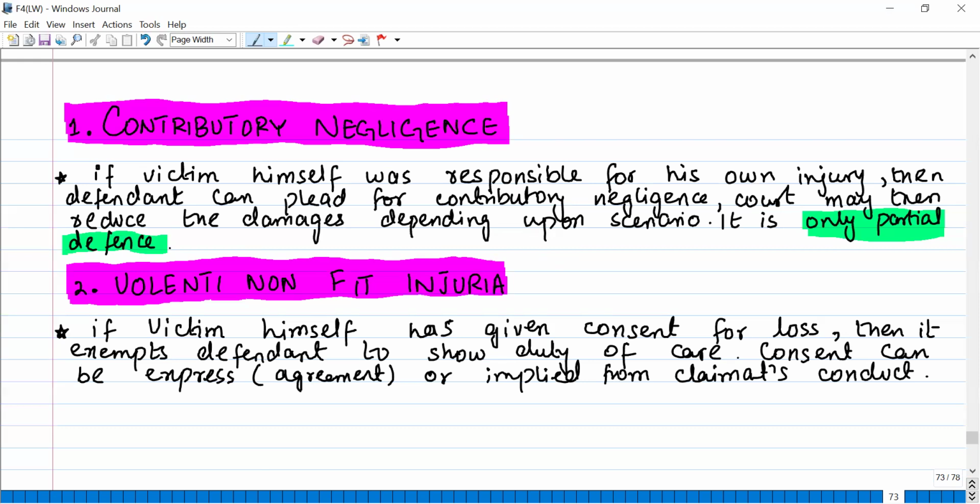Like, for example, there's a case in your book in which there was a lady. She was using a public toilet, and because of a faulty door lock, she got stuck inside the toilet. There was no door handle. It was broken. She could not get out of the bathroom. So she put her foot on the toilet paper roller, which is usually of plastic or maybe steel, to get out of the washroom, and unfortunately she slipped and suffered many damages.